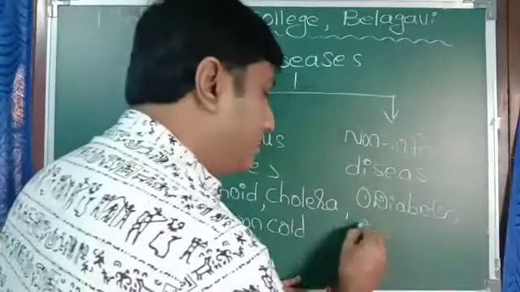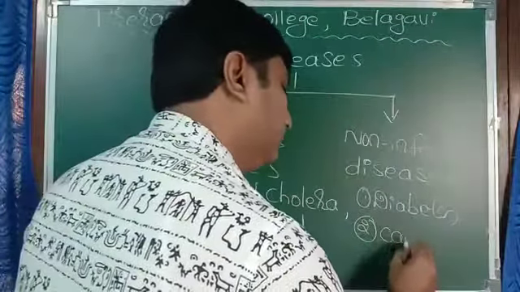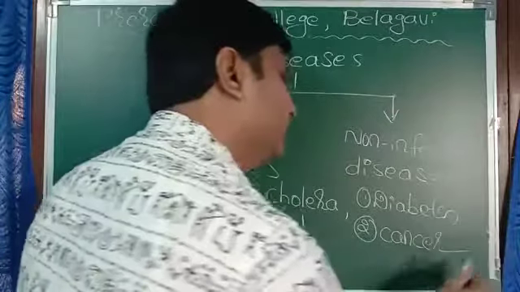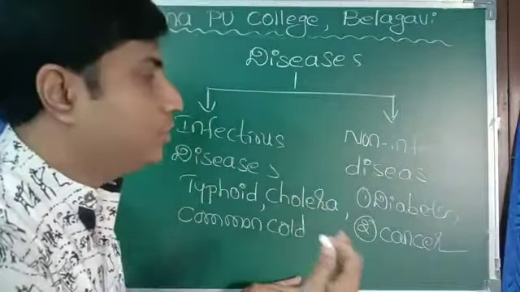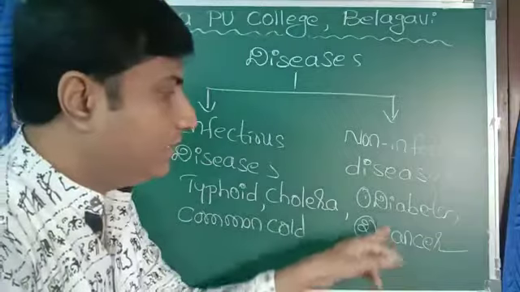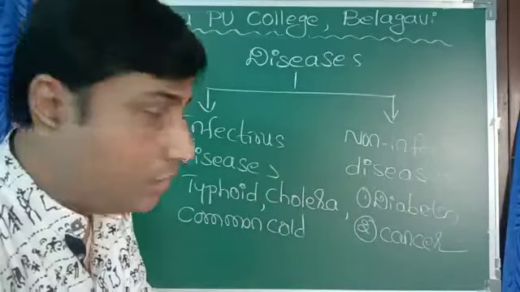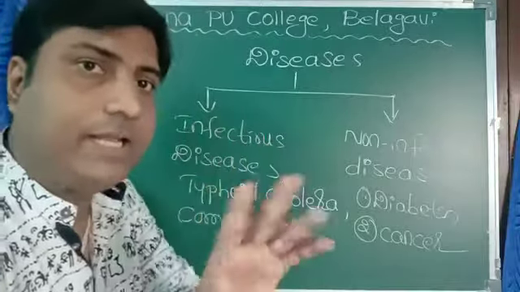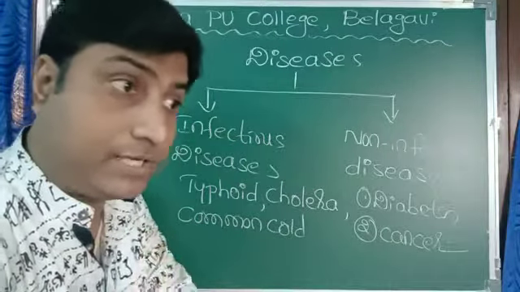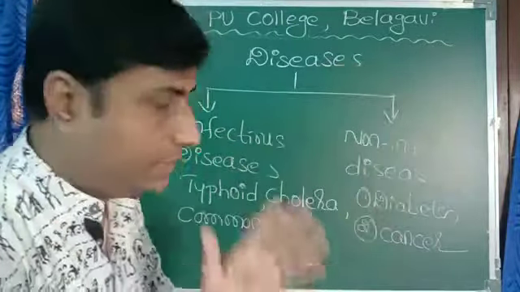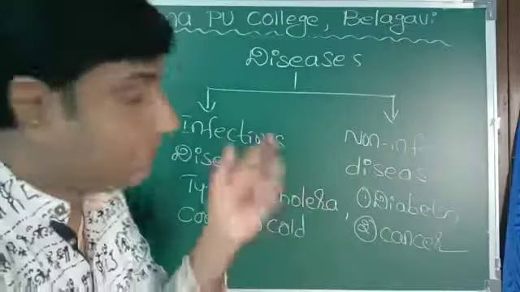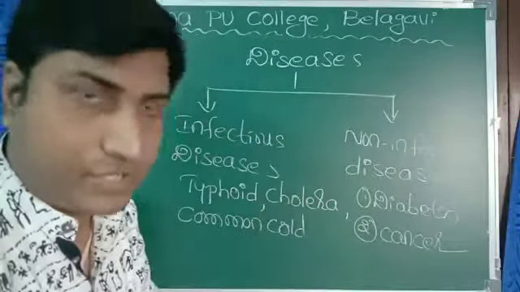And second one, cancer. Cancer will not spread from one person to another. So these two are examples of non-infectious diseases. Infectious diseases are very dangerous because they can spread to the community also. That's why we have to be very careful with respect to infectious diseases.